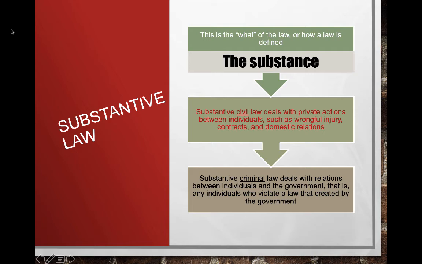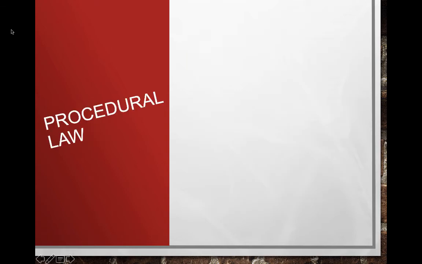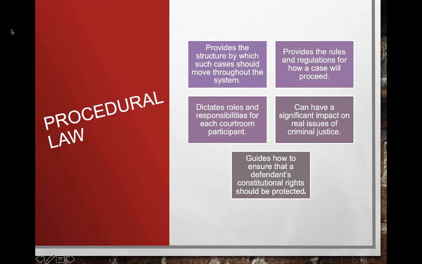Substantive civil law deals with private actions between individuals, such as wrongful injury, contracts, and domestic relations. Where procedural law provides the structure which such cases should move through the system, provides the rules and regulations for how a case will proceed, dictates roles and responsibilities for each courtroom participant, and can have a significant impact on real issues of criminal justice.